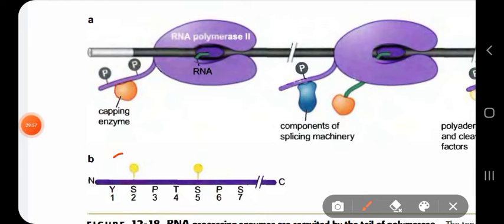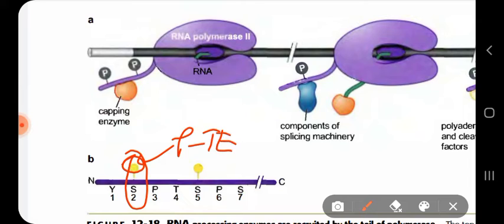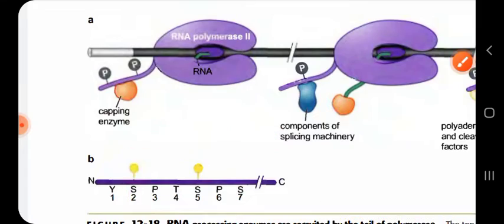So at position number 2 there is serine, and they phosphorylate these regions. The repeated heptapeptide sequence, their position number 2 is phosphorylated by kinase P TEFB. So kinase P TEFB phosphorylates these regions.